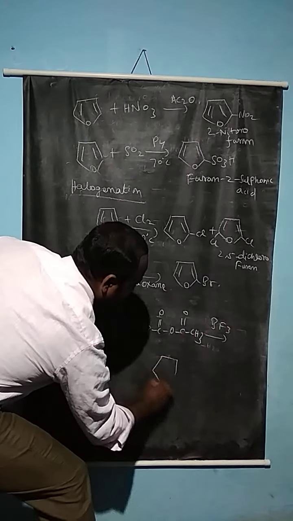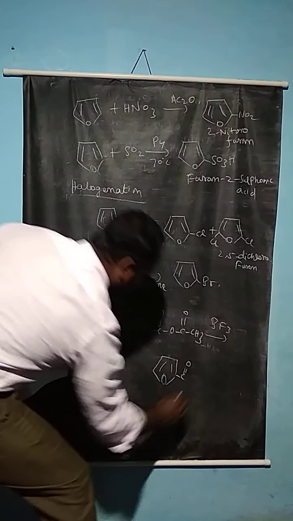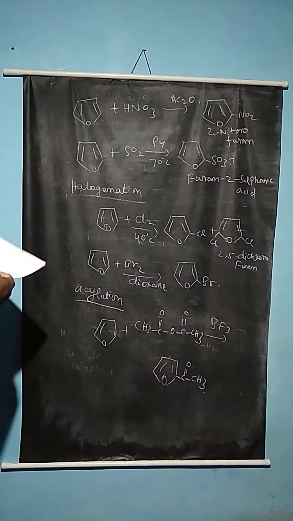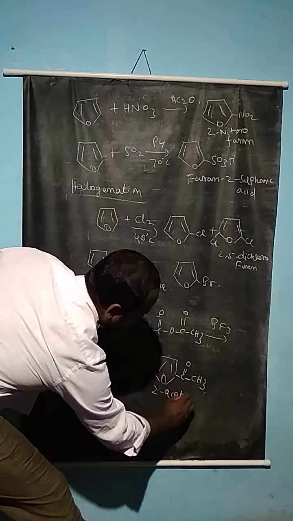Here the acyl group is actually attached at the second position of the furan compound, giving 2-acetylfuran. So now this compound is 2-acetylfuran.